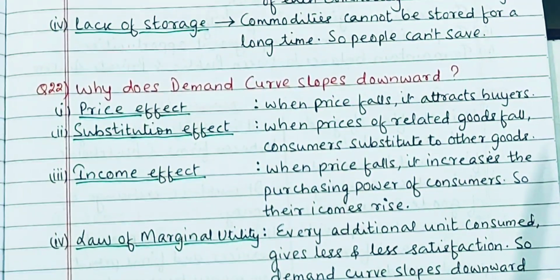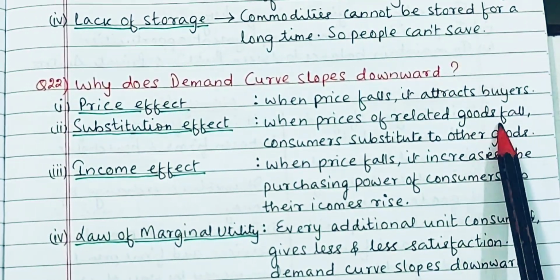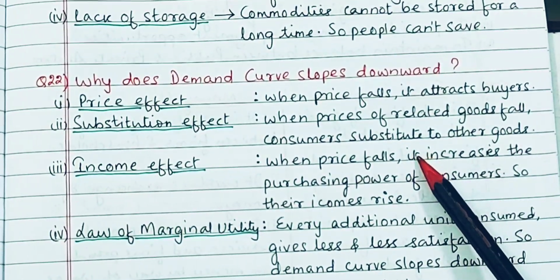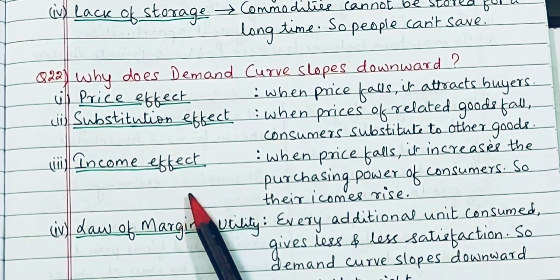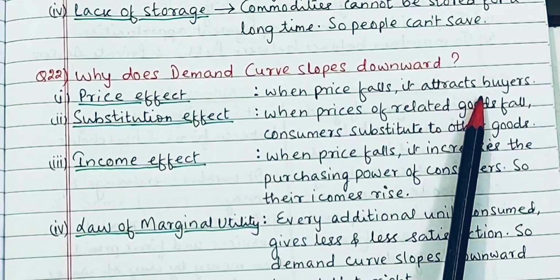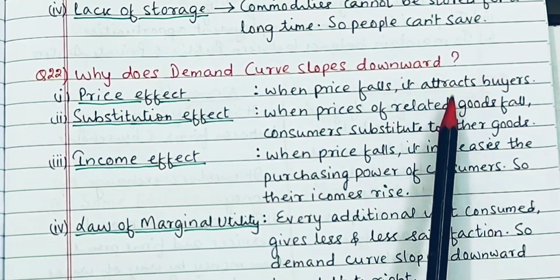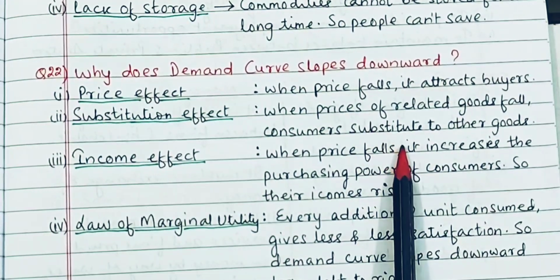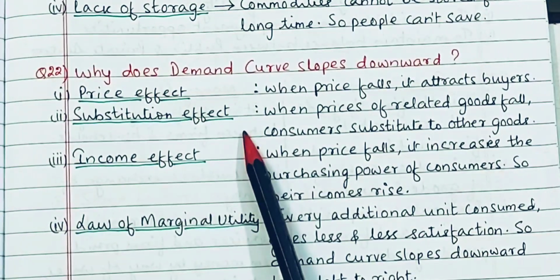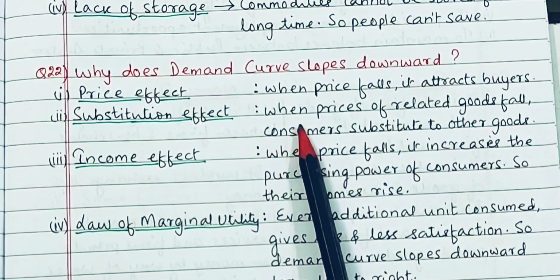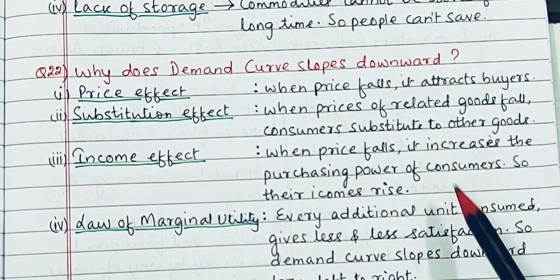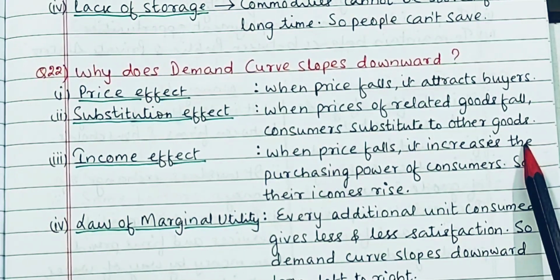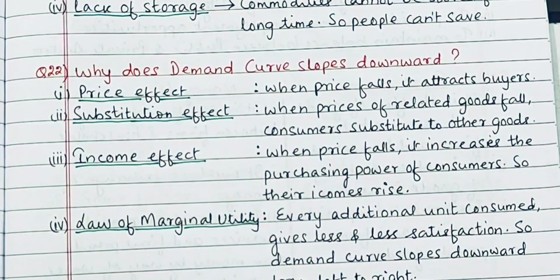Next question is, why does demand curve slopes downward? ये भी बहुत बार एग्जाम में आता है. यहाँ पे इसके 4 रीजंस दिए हुए हैं. फर्स्ट, प्राइस इफेक्ट. When price falls, it attracts more buyers. Okay, so due to this, the demand curve slope downward. Then substitution effect. Again, when the prices of substitute goods or related goods fall, the consumers substitute to the other goods. So that is why the demand curve slopes downward.